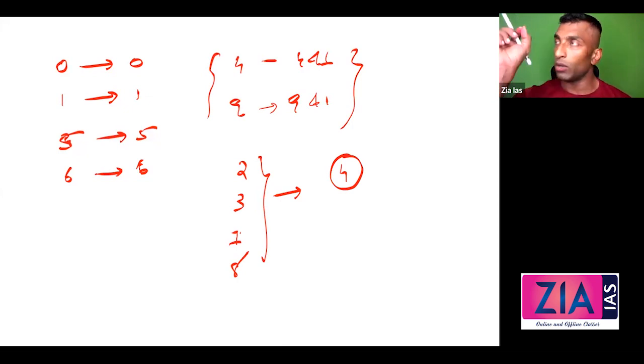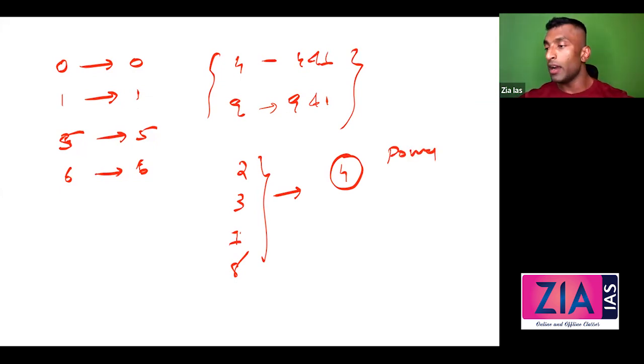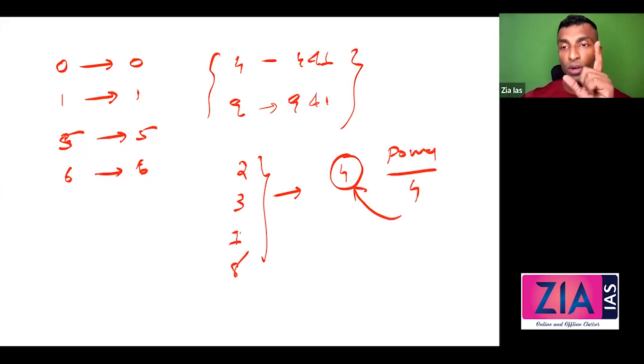What you do, take out the power. Whatever be the power which is given, take that, divide by 4. Why? Power cycle is 4. See what is the remainder. Depends on the question. If it is 2, 2 raised to remainder. 3, 3 raised to remainder. 7, 7 raised to remainder. 8, 8 raised to remainder. That's it.